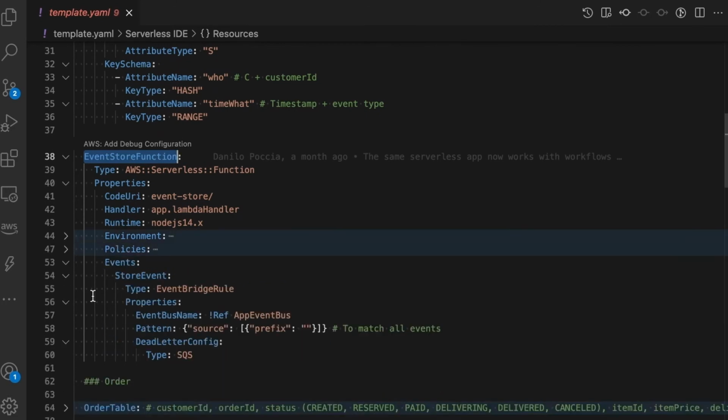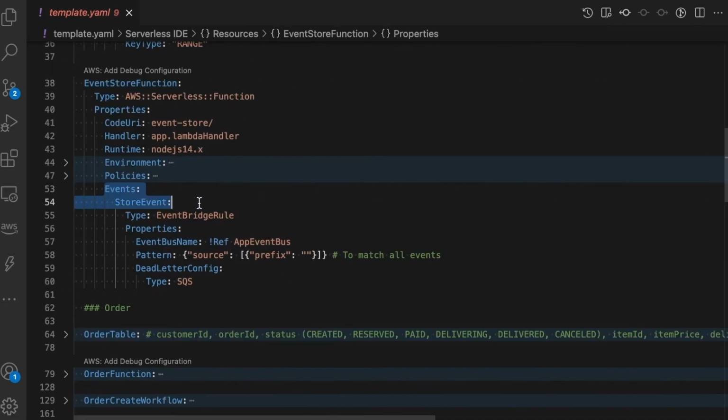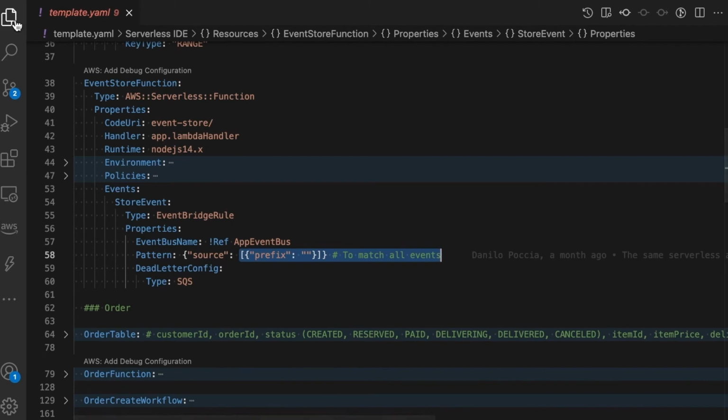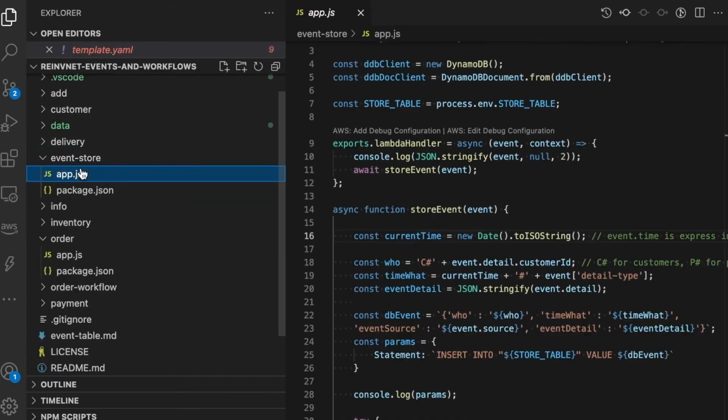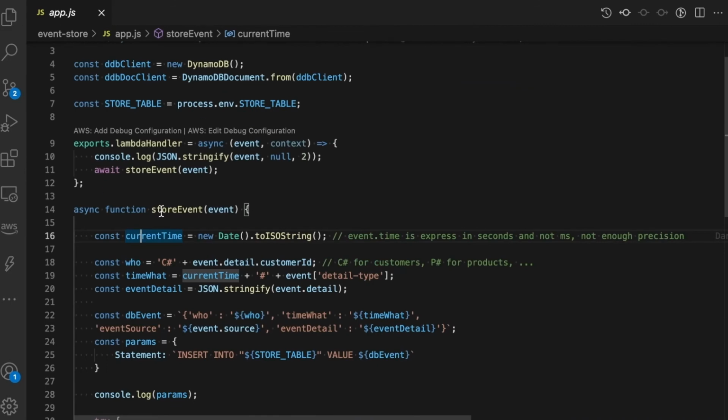And how do we capture all the events that go through our event bus? Well, with a function. And this function is the event store function, and basically it will get triggered with any event in our bus. You can see the pattern for the rule, and it means that it matches all the events. Basically, whatever event goes inside the event bus that we created, it will trigger this function. And this function then will save the data into this DynamoDB table.